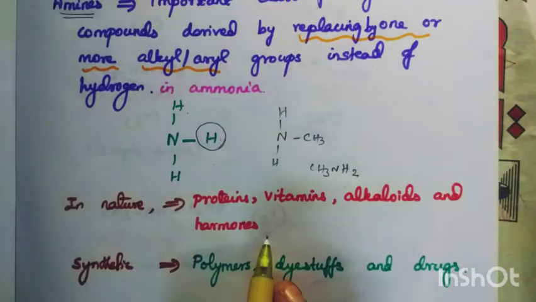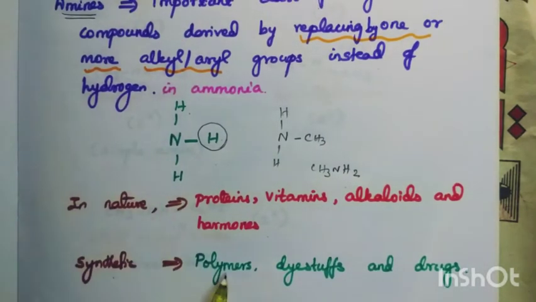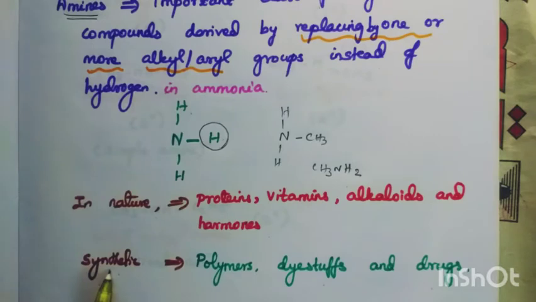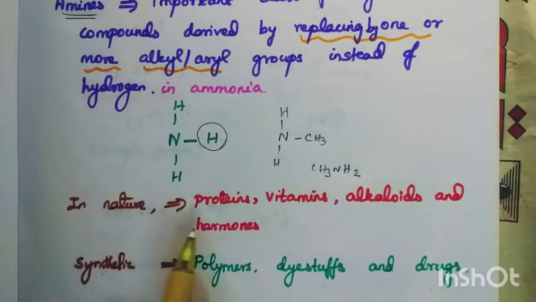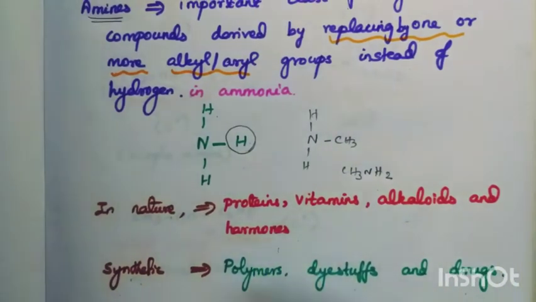Synthetically, we prepare them for polymers, dyestuffs and drugs. Synthetic means we are preparing them. So amine is the basic derivative of ammonia.